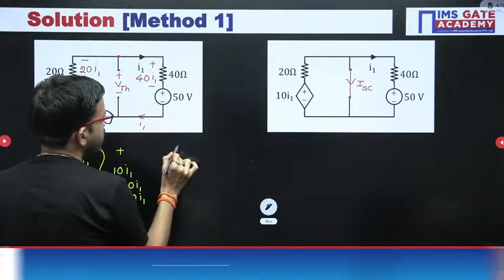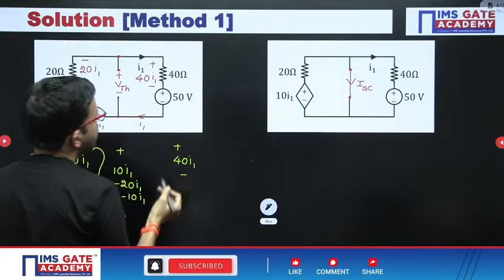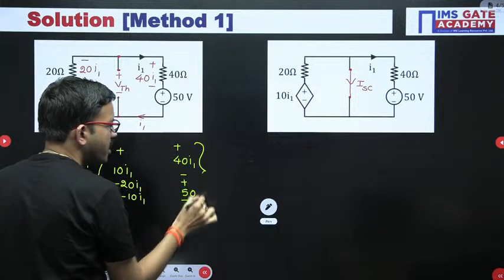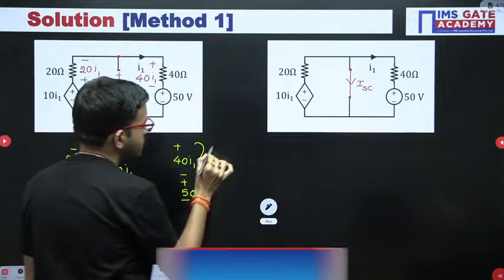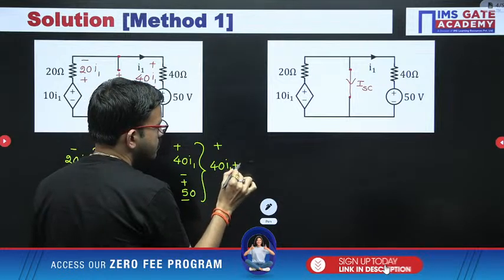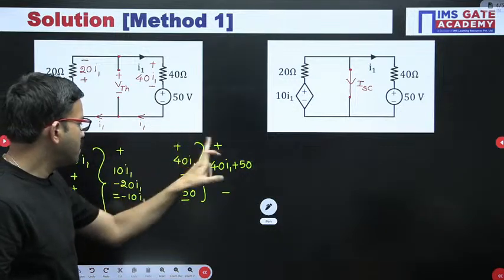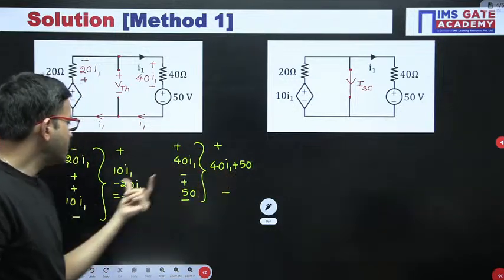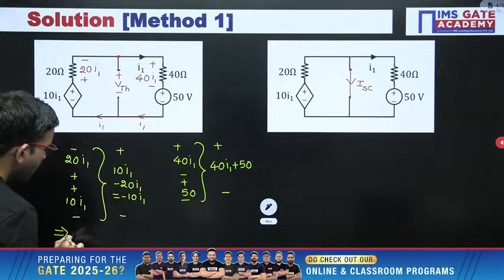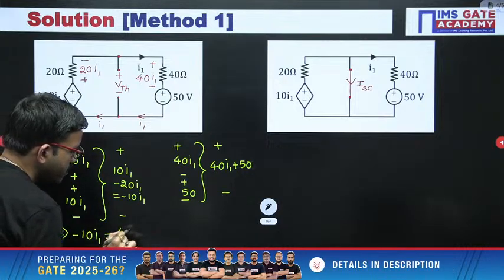Now here we have plus minus 40 I1, and once again plus minus 50. Since the voltage polarities are same, we can add, so you are getting 40 I1 plus 50. Now the polarities are the same, plus plus and minus minus, so we can equate the two voltages. Minus 10 I1 is equal to 40 I1 plus 50.